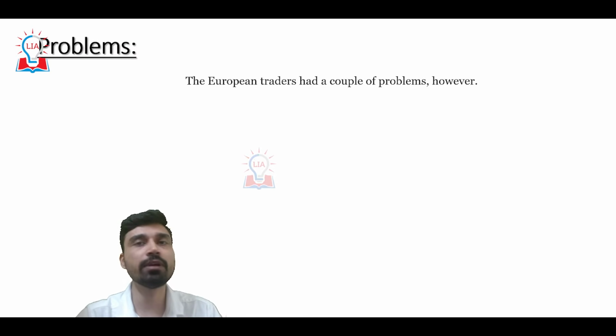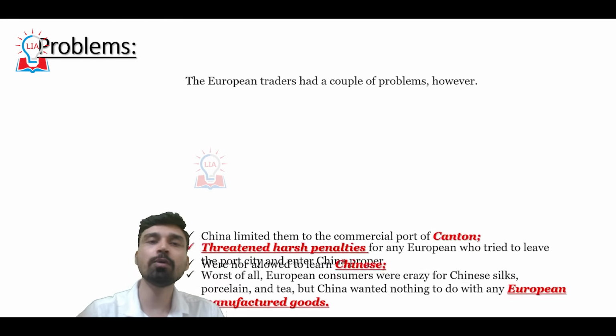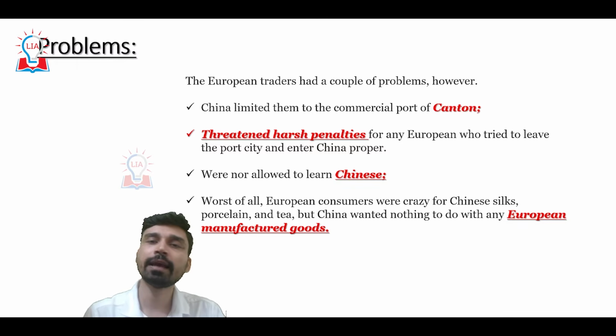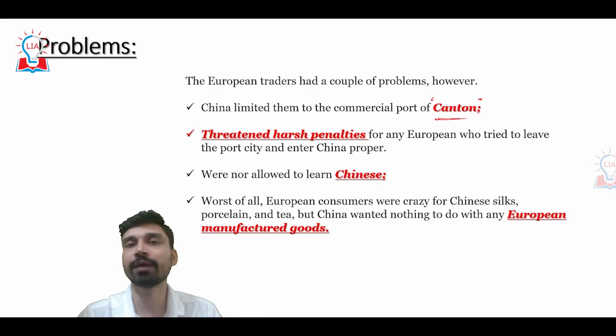However, these companies suffered a lot of problems in China, because China had not allowed European traders free trade activities, and they had a lot of limitations put on them. For example, the Chinese government had limited their expansion, and they could not move beyond the commercial port of Canton.